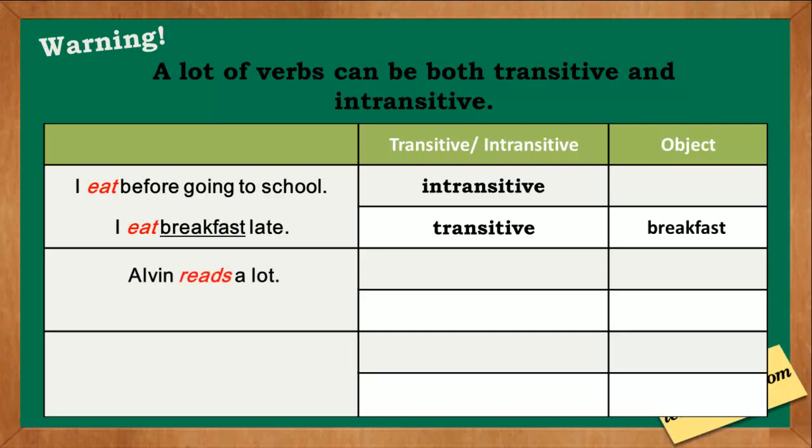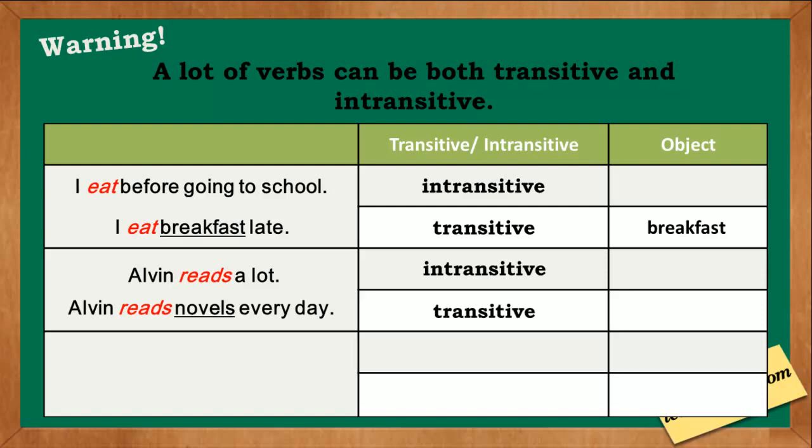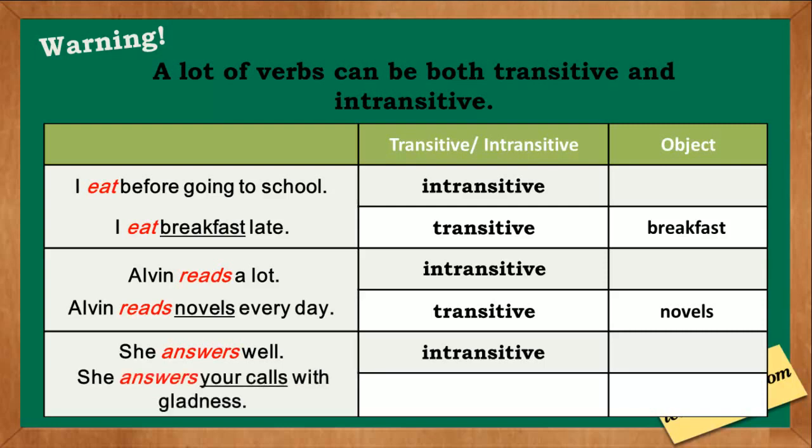Alvin reads a lot. Reads here is an intransitive verb. It doesn't have an object. Alvin reads novels every day. Reads here is transitive. It has an object, which is novels. She answers well. Answers here is intransitive. It doesn't have an object. She answers your calls with gladness. Answers here is transitive. It has an object, which is the calls.